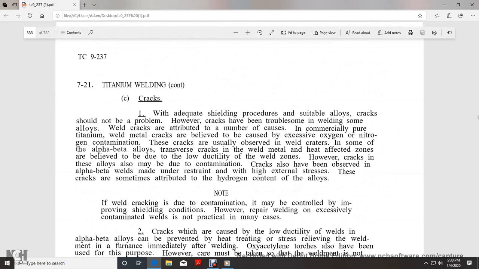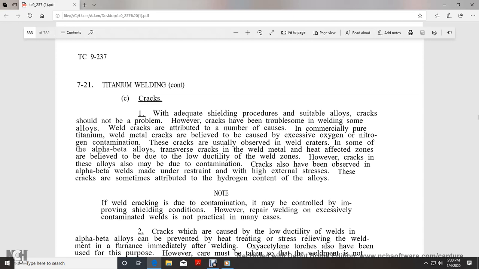Cracks. With an adequate shielding procedure, cracks should not be a problem in suitable alloys. However, cracks have been a troubleshooting issue in welding. Some alloy weld cracks are attributed to a number of causes in commercial pure titanium welding. Weld metal cracks are believed to be caused by excessive oxygen or nitrogen contamination.